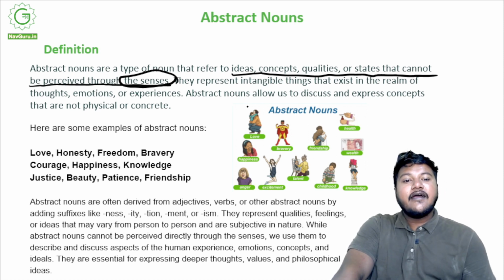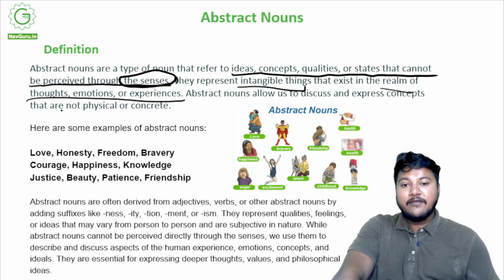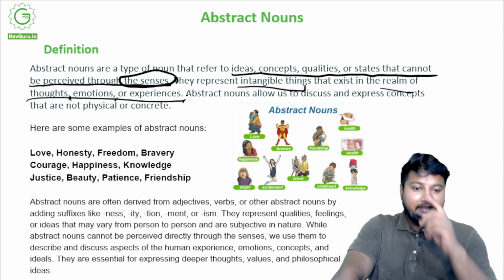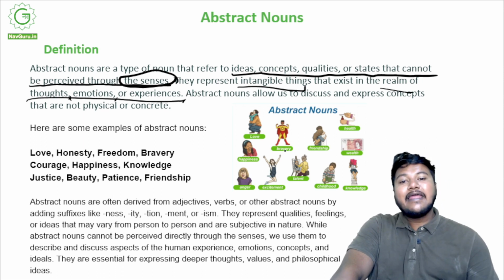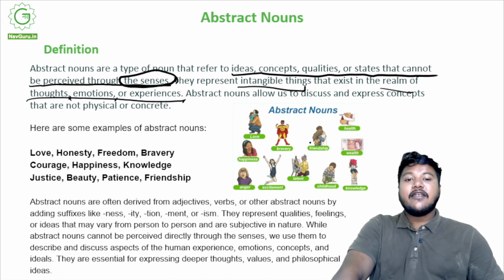So basically, they are intangible things that exist in the realm of thoughts, emotions, or experiences. You can think about them, you can emote about them, you can feel that emotion, or you can experience it, but you cannot touch it, you cannot hear it, you cannot taste it, and obviously you cannot see it, right? Abstract nouns allow us to discuss and express concepts that are not physical or concrete.